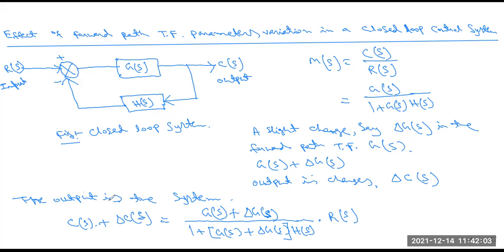So the output equation is C(s) plus delta C(s) equals G(s) plus delta G(s) by 1 plus G(s) plus delta G(s) into H(s), into R(s). Up to this part, is it clear, all of you? Yes, sir.